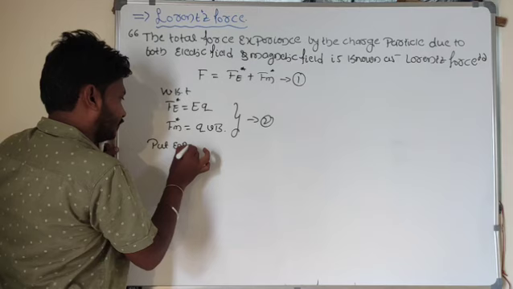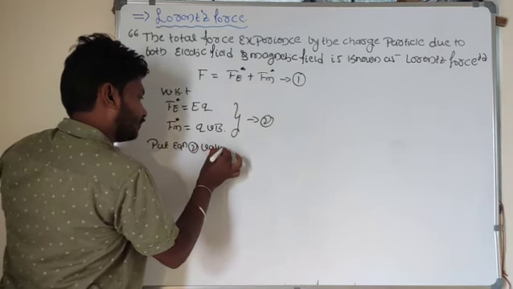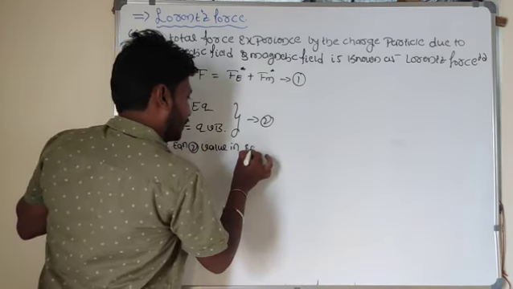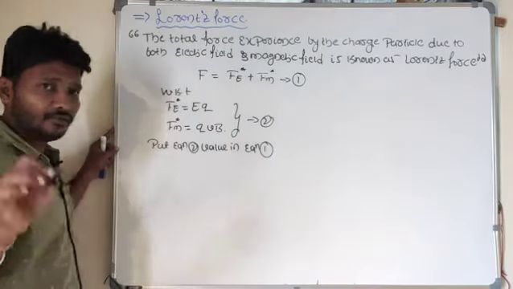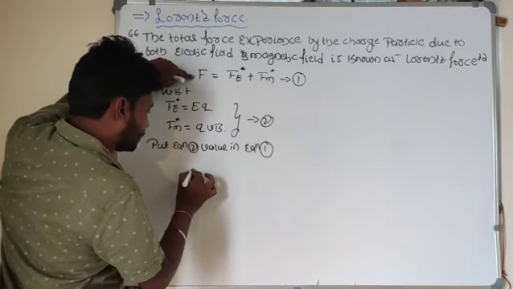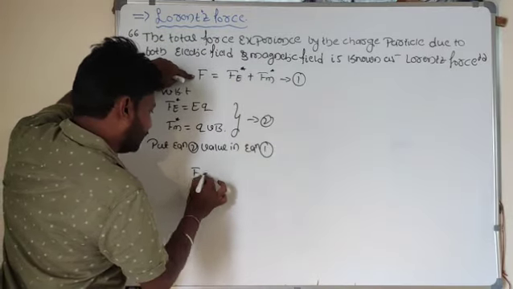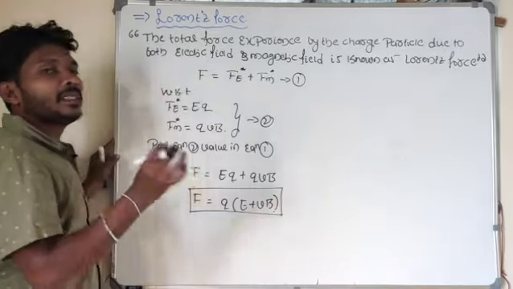Putting the value of equation 2 in equation 1, I get the total force experienced by the charge particle: E into Q plus QVB. Let me simplify this equation. In these two terms, charge is common. Taking Q common, Q into E plus VB. So this is the required expression for the Lorentz force.